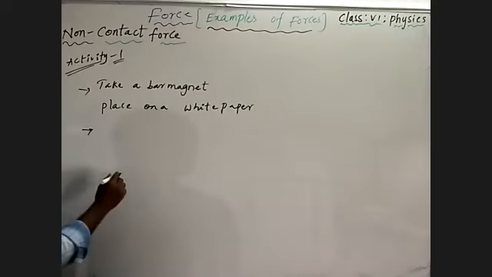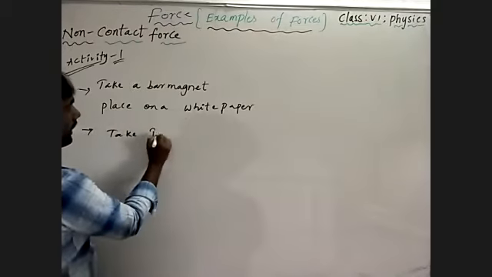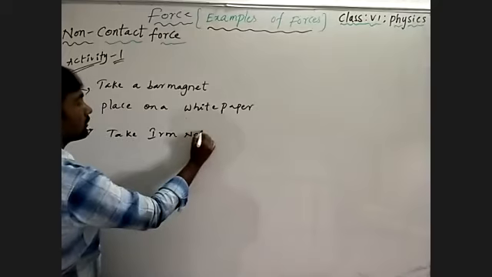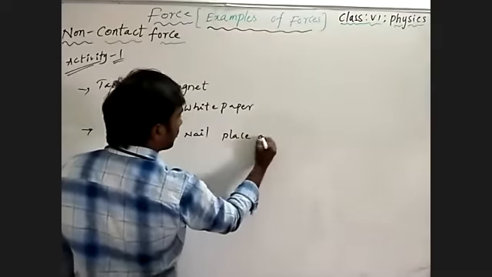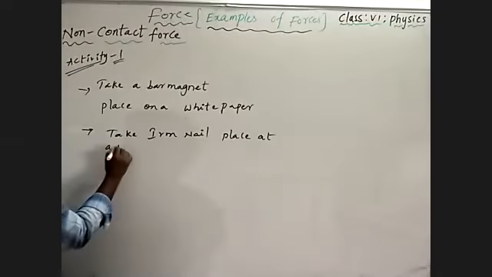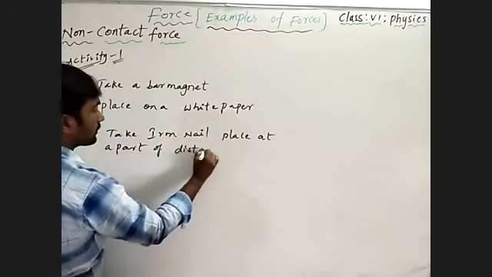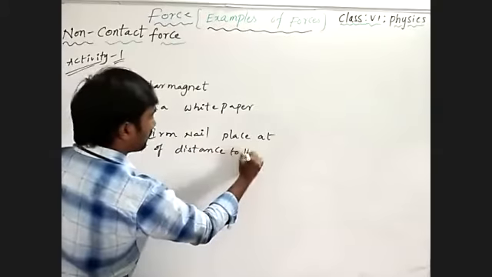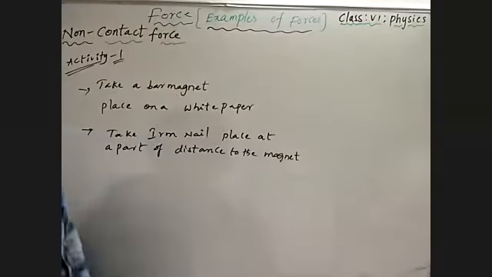And second, take an iron nail and place it at a distance from the magnet.